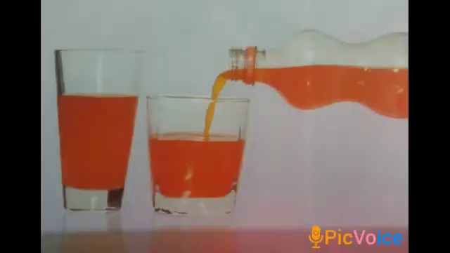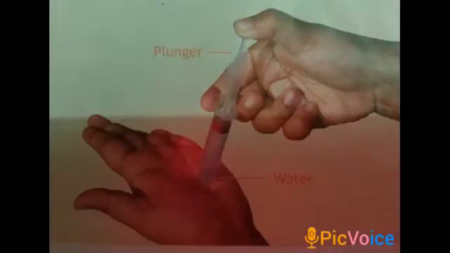Children, can we pour water from a bottle to a glass? Yes, but we cannot pour ice from a bottle to a glass. This is why liquids flow, but solids do not flow. Children, we cannot compress liquids. Draw some water into a syringe. Press the mouth of the syringe hard against your palm and try to push the plunger. Now we will not be able to compress it.